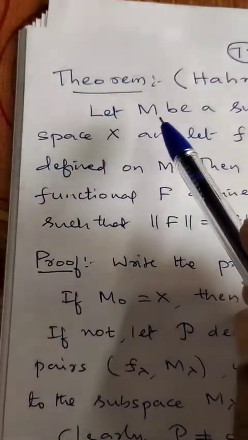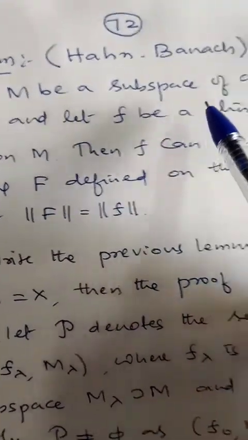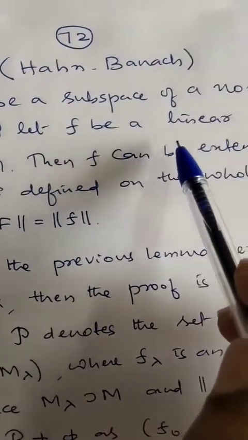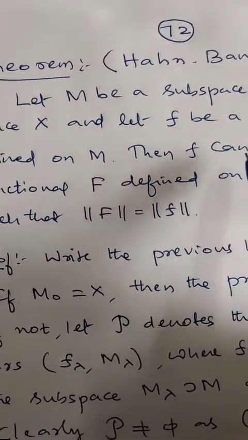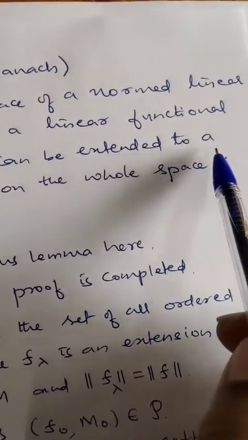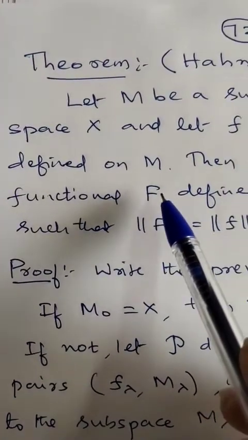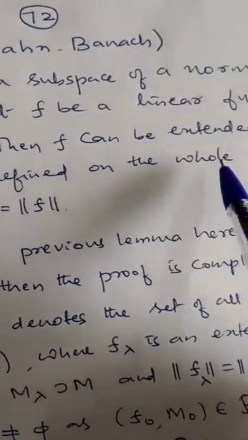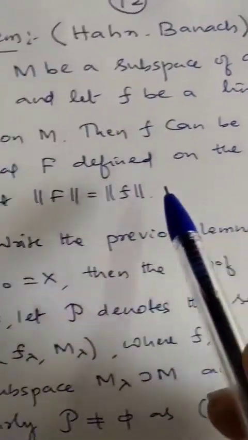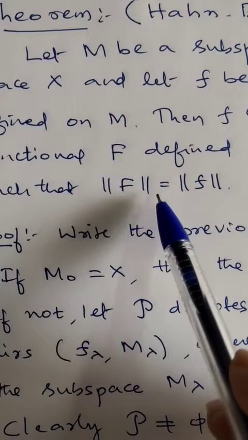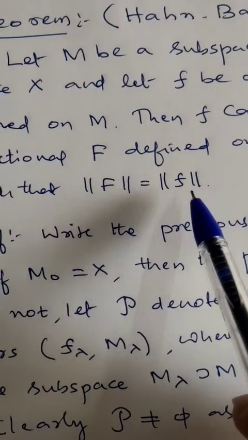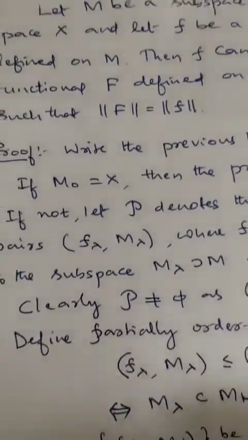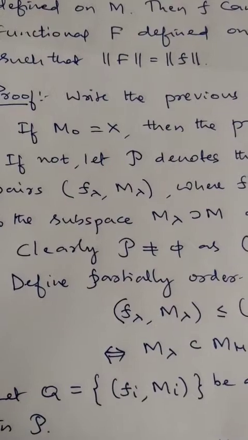The theorem states: if M is a subspace of a normed linear space X and if f is a linear functional defined on M, then f can be extended to a functional big F defined on the whole space X such that norm of big F is the same as norm of f. This is called the Hahn-Banach extension theorem.